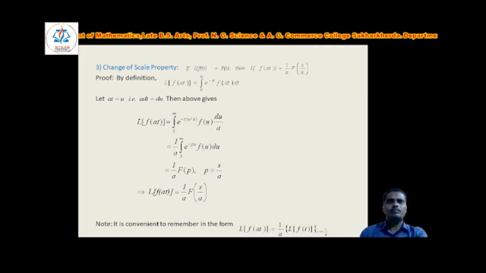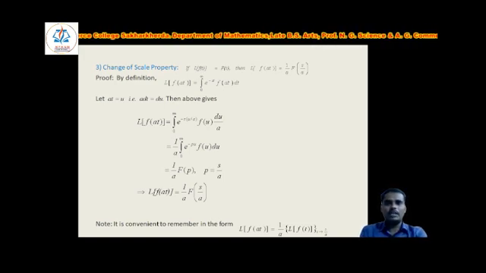Let at equal u, that is a dt equals du, then the above gives Laplace of f of at equals the integral from 0 to infinity of e to the power minus s into u upon a, that is t is replaced by u by a, f of u du upon a.